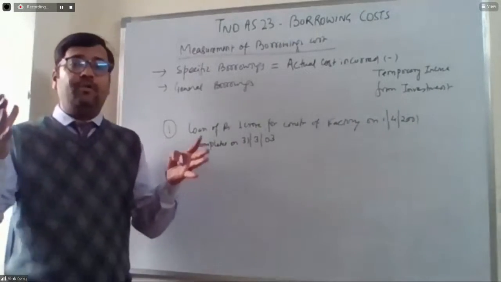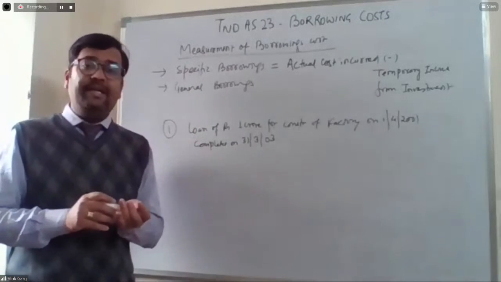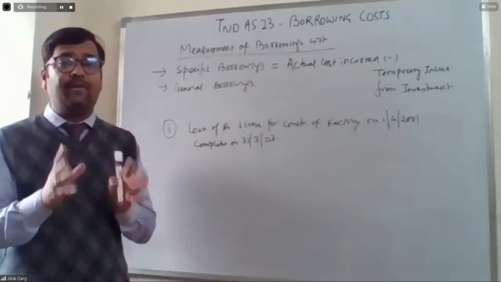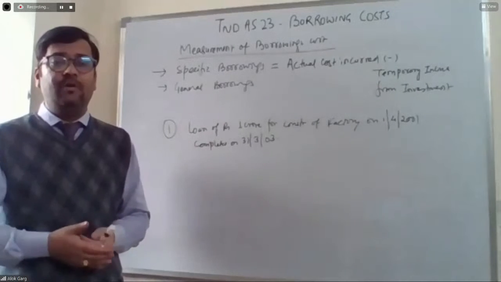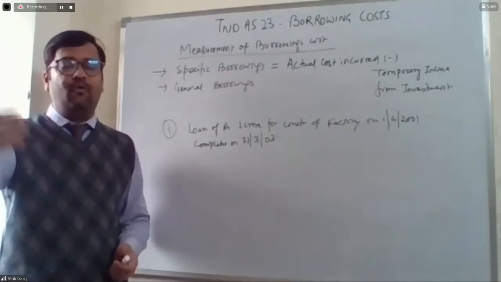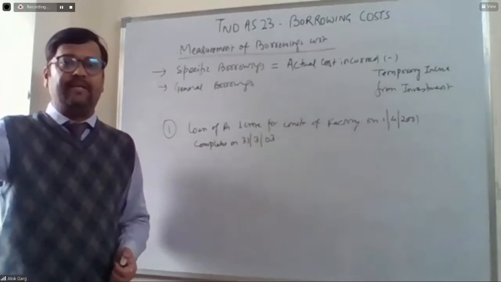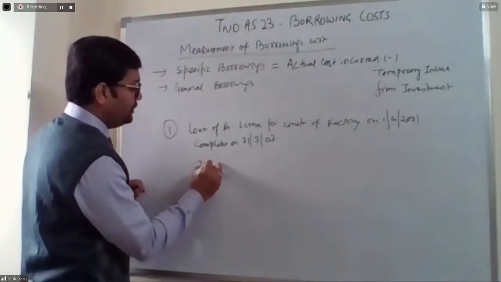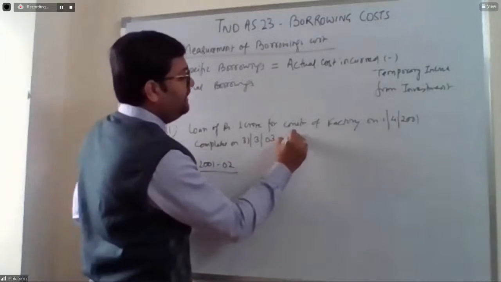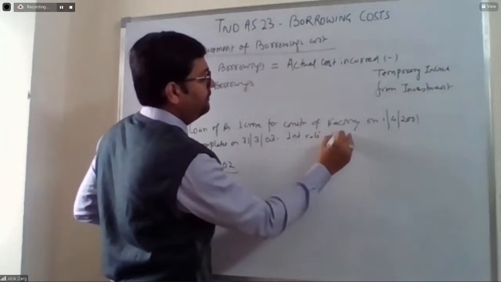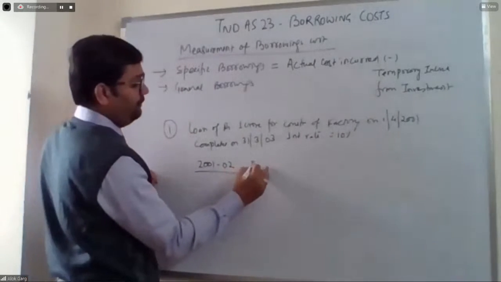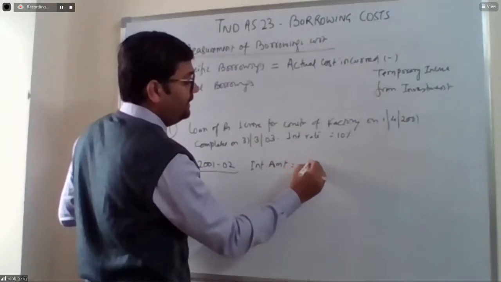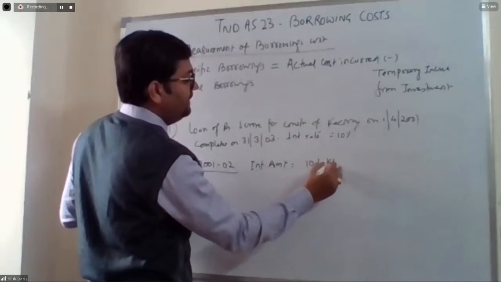Since the company has taken a loan on the first day, can you say that the entire 1 crore is required to be expensed off, or the entire 1 crore outflow is required to be made on the first day? The answer is no. The amount has to be outflown, or expensed off, gradually. So in the first year, that is 2001-2002, assuming the interest rate is 10%, first of all, what is the interest amount? 1 crore multiplied by 10% is equal to 10 lakh. 10 lakh is the interest amount.